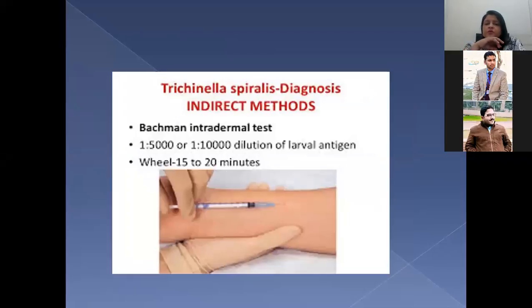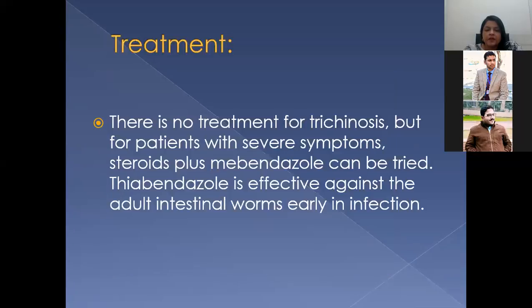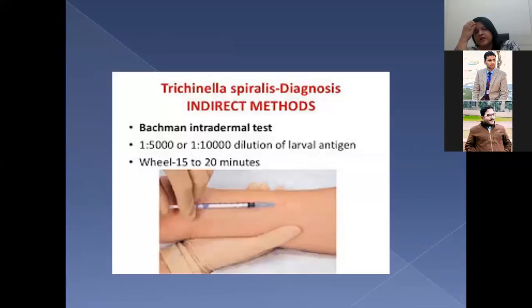In the indirect method, you insert the larval antigen into the body in dilute form, like 1 in 5,000 or 1 in 10,000 dilutions. And a reddish epidermal wheal will be present in 15 to 20 minutes. This is called Bachman's intradermal test for Trichinella spiralis. The other indirect methods are detection of antibodies by ELISA or other responses.